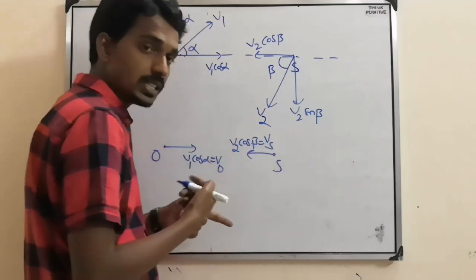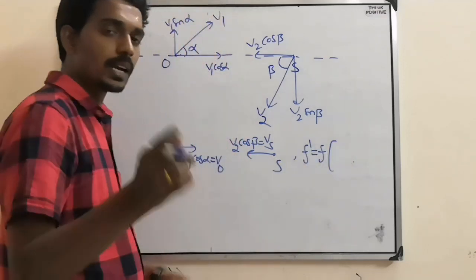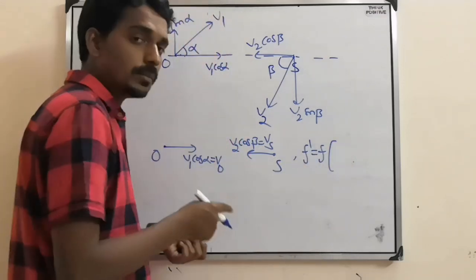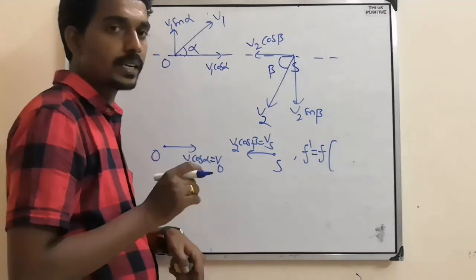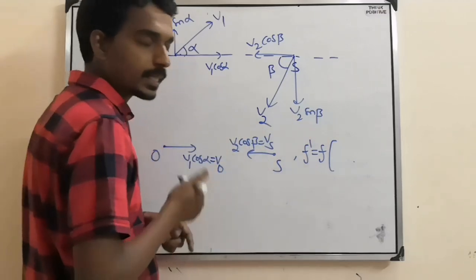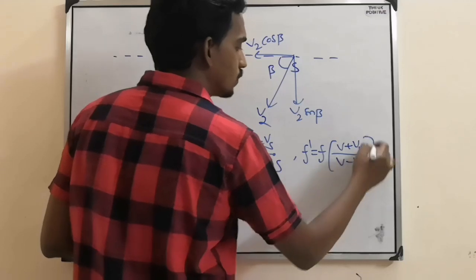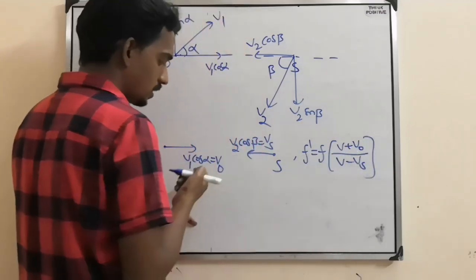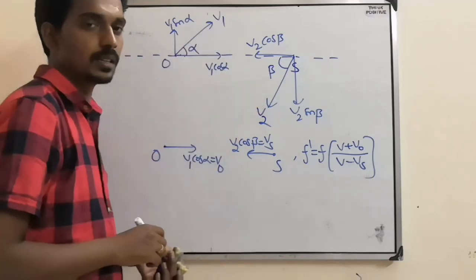Now they are approaching each other. Then what is the apparent frequency formula? You have already calculated. This is nothing but one of those situations which I have given just before, the 8 situations. What is that? Observer and source approaching each other. Then V plus V0 by V minus Vs. Then V0 is this, Vs is this. But these are not V0, Vs.